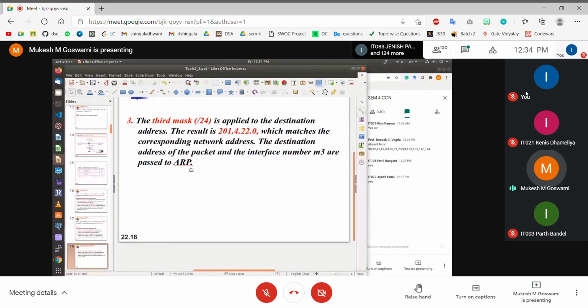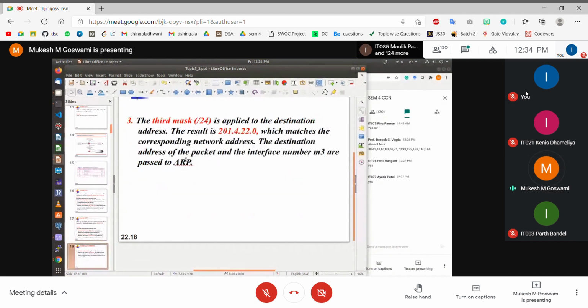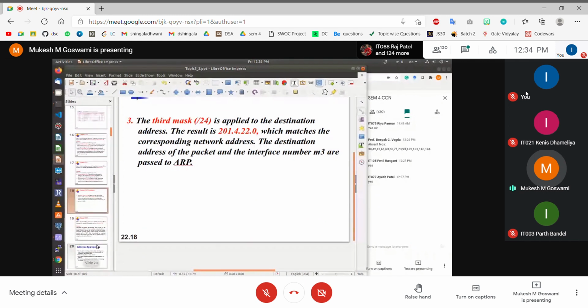So you hand over the outgoing interface and the IP address. What is the IP address? 201.4.22.35, right? You hand over that to ARP. ARP will find out the corresponding MAC address, and now using that MAC address and using the outgoing interface M3, you generate a frame, and that frame is circulated on this network, the M3 interface on this network, right? So that is how the forwarding process takes place.